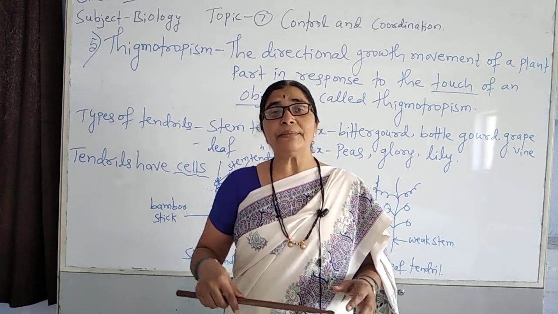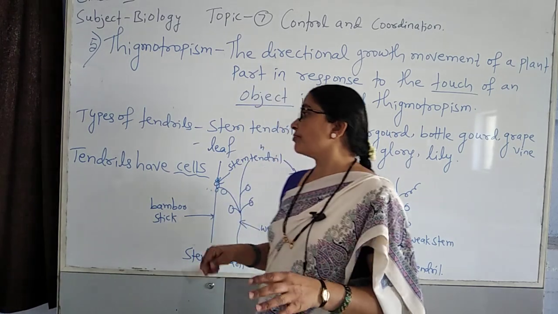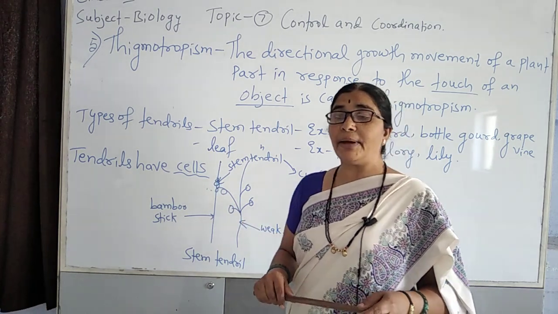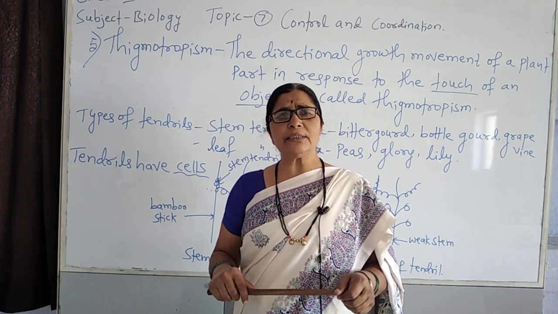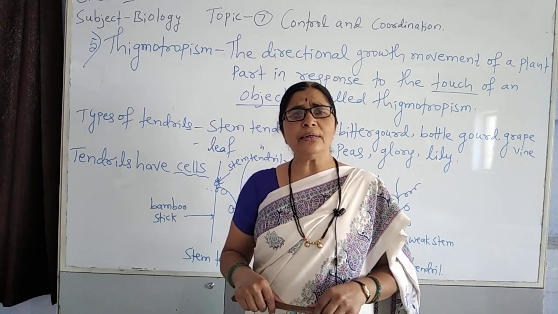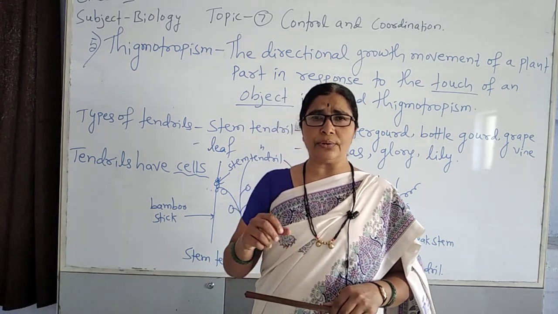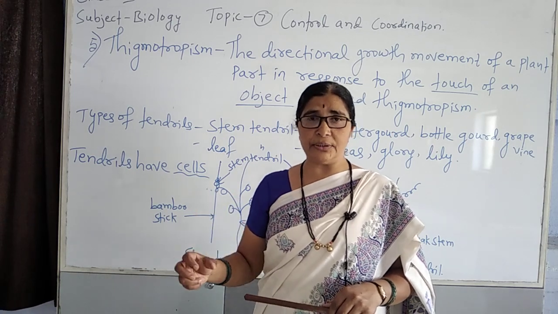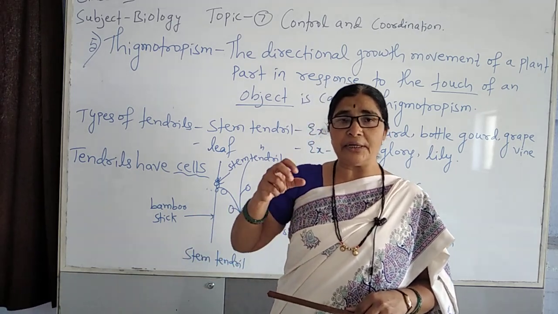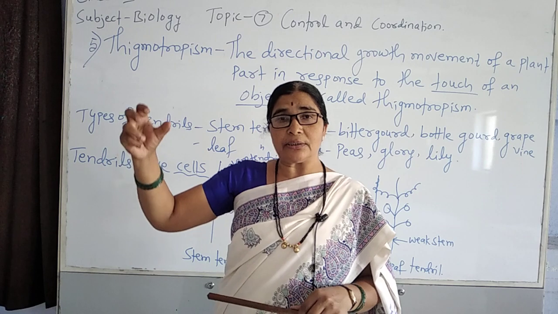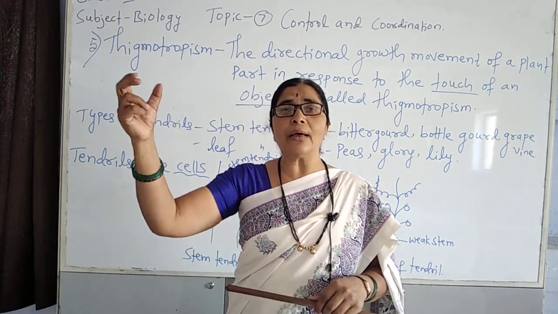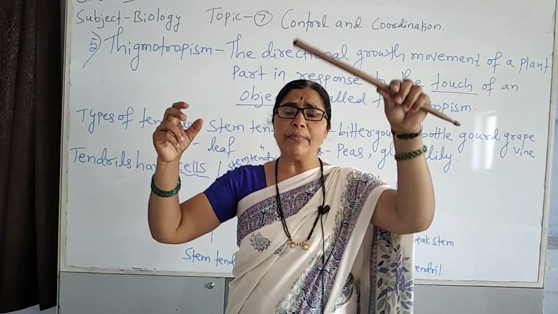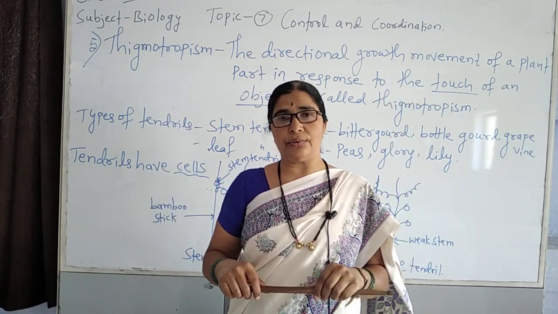So the types of tendrils are stem and leaf tendrils. When these tendrils get the support of any solid substance, they touch that solid support and curl around it, and the remaining part grows.